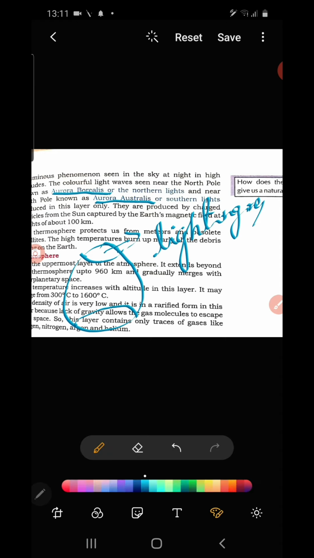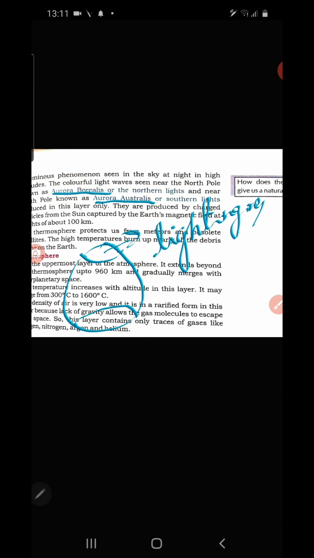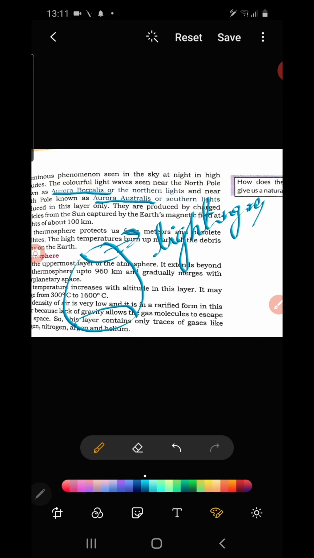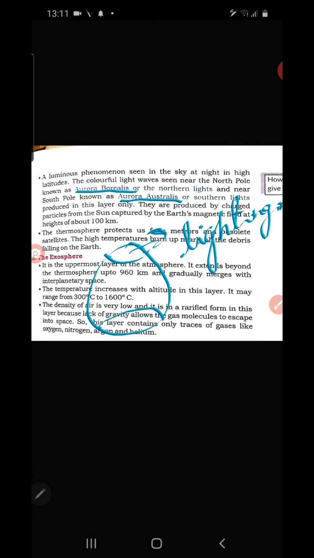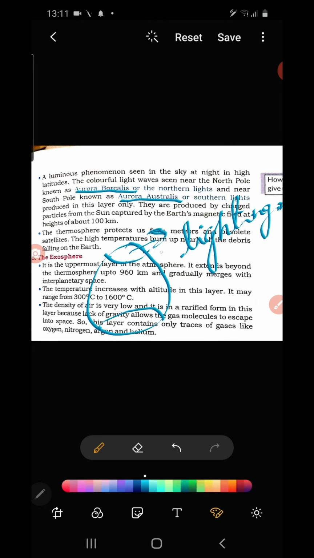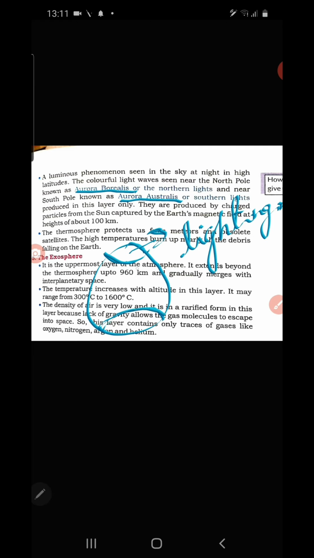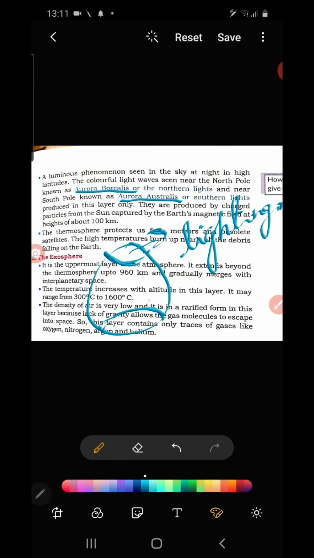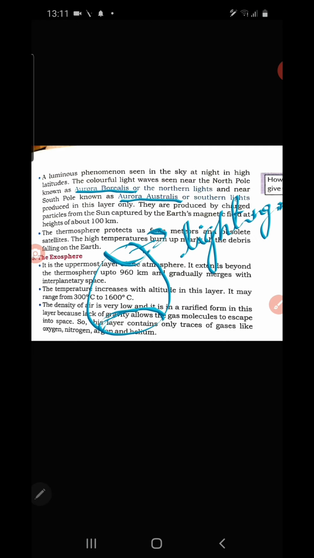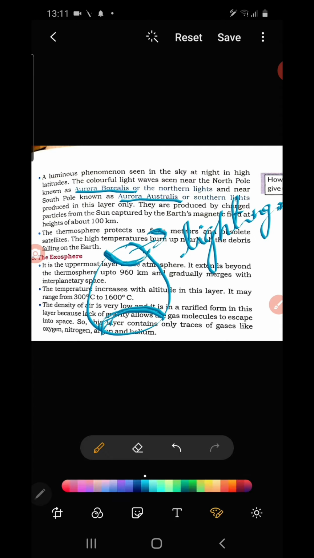It looks very beautiful. This lightning is caused mainly because the particles from the sun reach into the magnetic field of the earth. At the North Pole and South Pole, the magnetic field is there. So when the particles from the sun reach the magnetic field of the earth, they get charged, and when they get charged, they start shining.